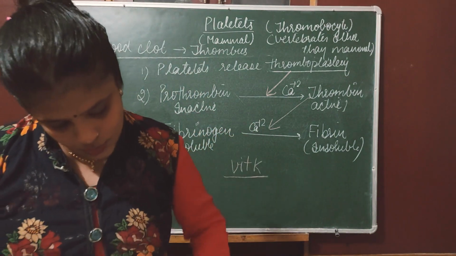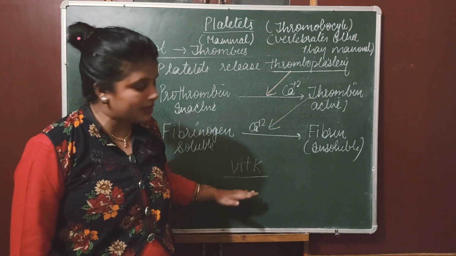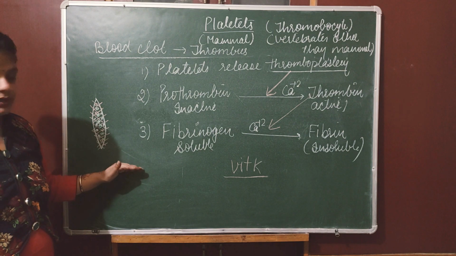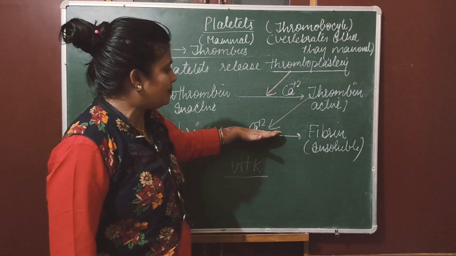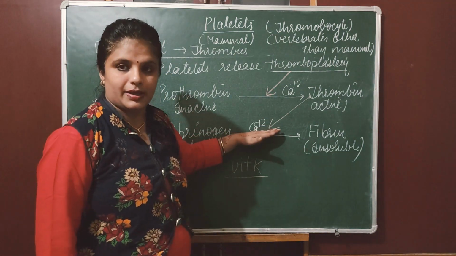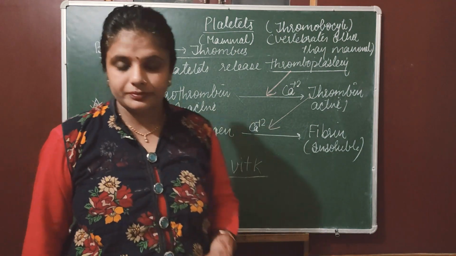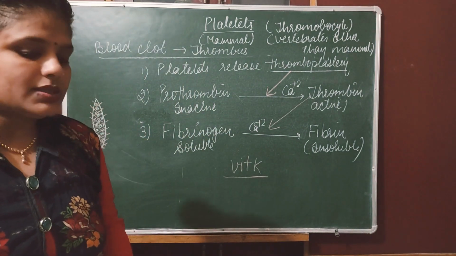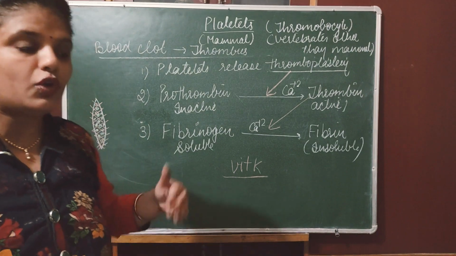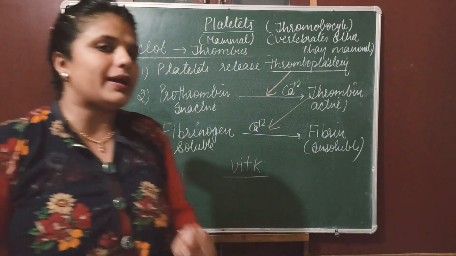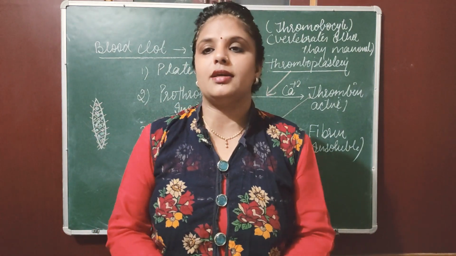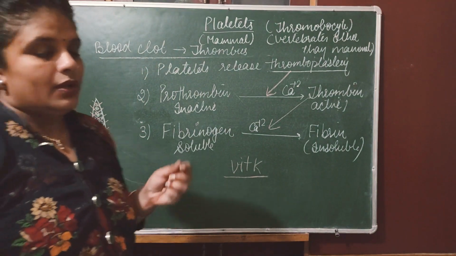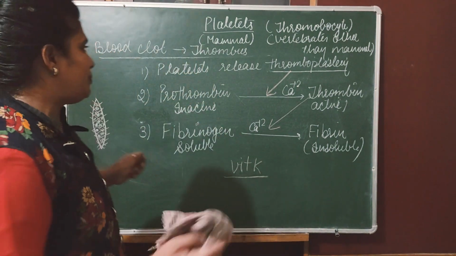So I have discussed almost all important questions from this topic. Remember, whenever you are writing the steps for blood clotting, you have to mention the presence of calcium ion. It is mandatory. Now, the question is why blood does not clot inside our body. Keep in mind that blood cannot clot inside the blood vessel. Never, never, never. Why does blood not clot inside our body?